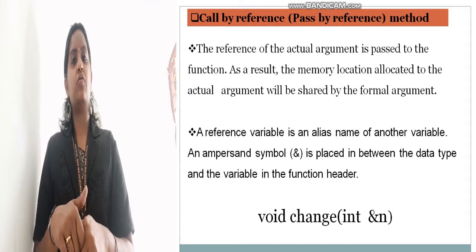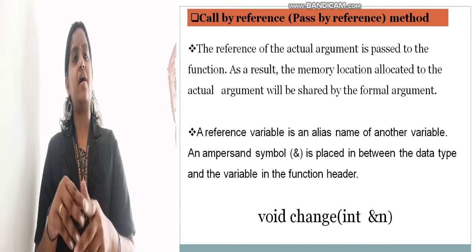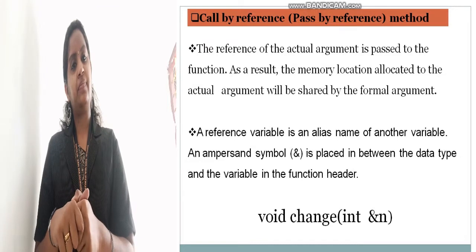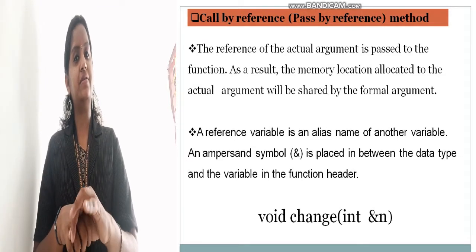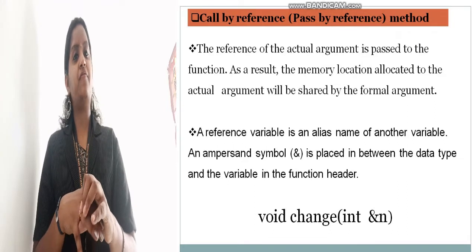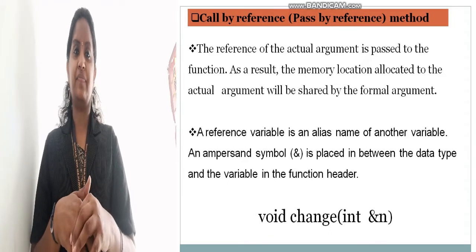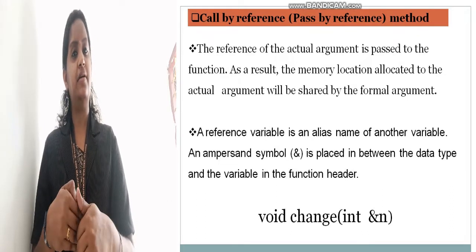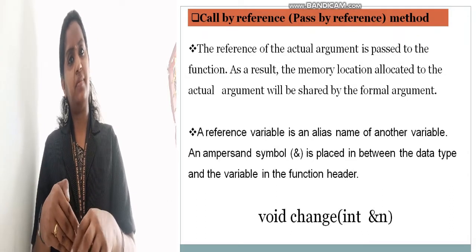Call by value means the actual argument is passed to the formal arguments. What are the formal arguments? The arguments inside the function definition. Actual arguments are the variables inside the program.